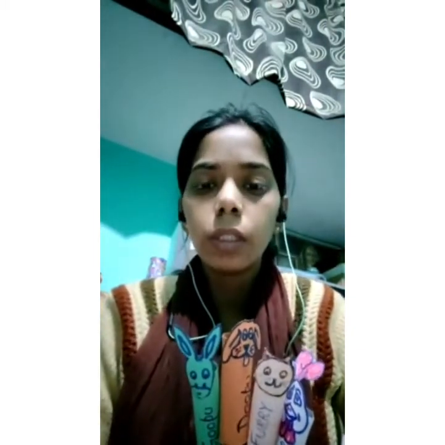Here are some of my TLMs. These are finger puppets, and I will use them to teach one of the stories in class two, The Mumbai Magician, where one is a donkey named Gopu, there is one dog in the story named Dopu, one cat named Fury, and one cock, and the name of the cock is Cuckoo. So with the help of these finger puppets, I can easily help students understand the story, The Mumbai Magician.